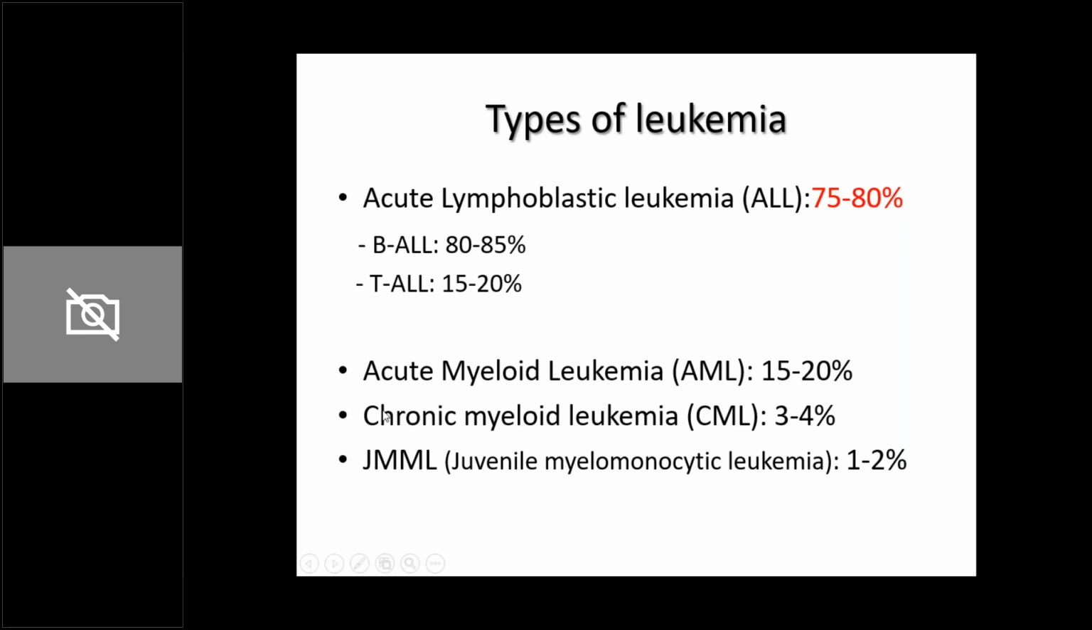Then there are 3 other types. One is acute myeloid leukemia or AML, which comprises 15 to 20% of childhood leukemias. Then there is CML, that is chronic myeloid leukemia, which is around 3 to 4%. And then there's a separate entity known as JMML, that is juvenile myelomonocytic leukemia, which occurs in 1 to 2% of the children. You need to know just the names of these last 2 tumors, but ALL and AML are important for you to know and differentiate.